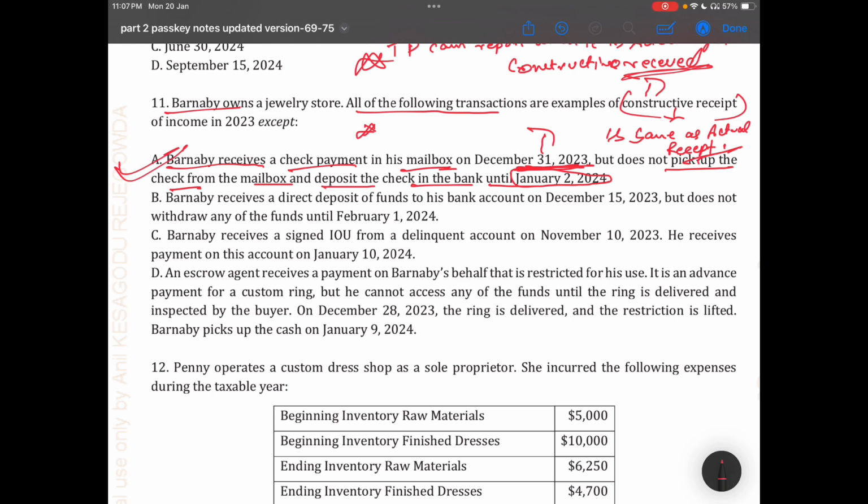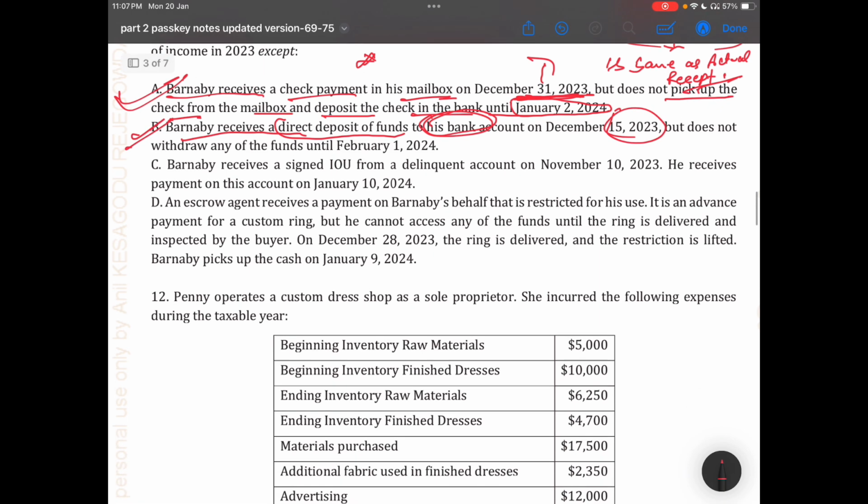Second, Bunbury received a direct deposit of funds in his bank on 15th of December. So it's also a constructive receipt. Option C: Bunbury received a signed IOU from the delinquent account on 10th of November. He received the payment on his account on